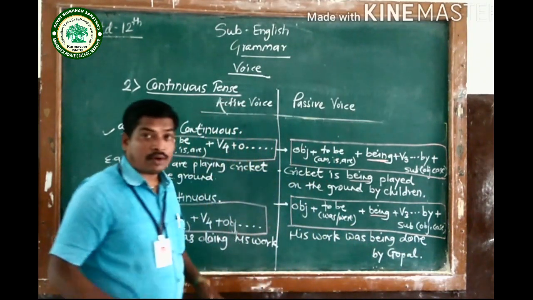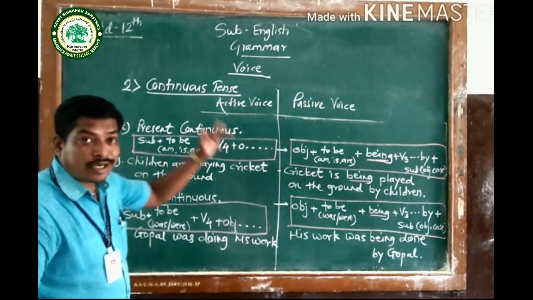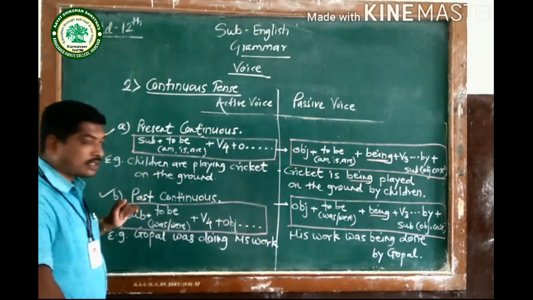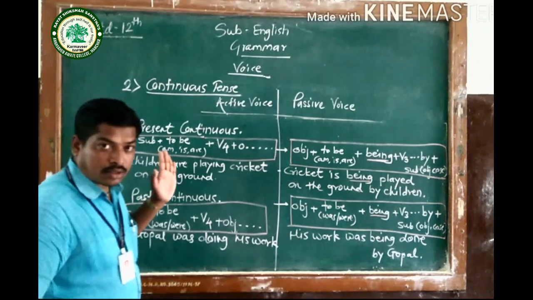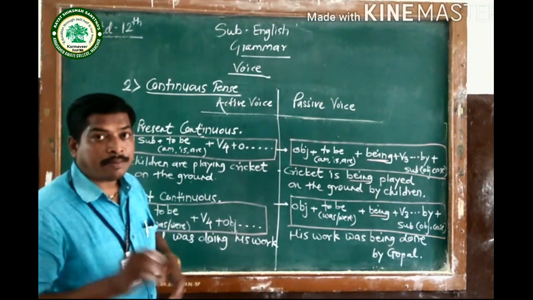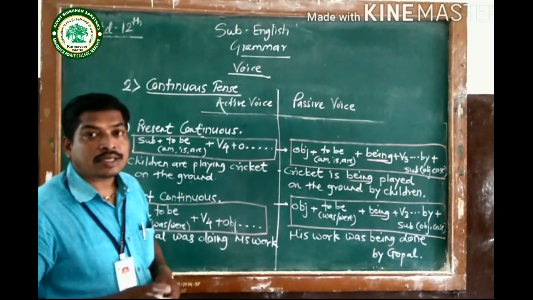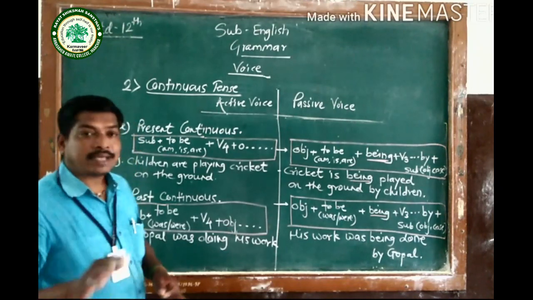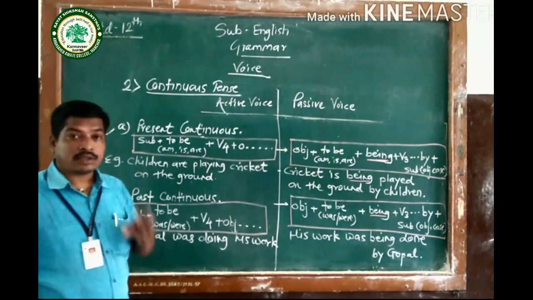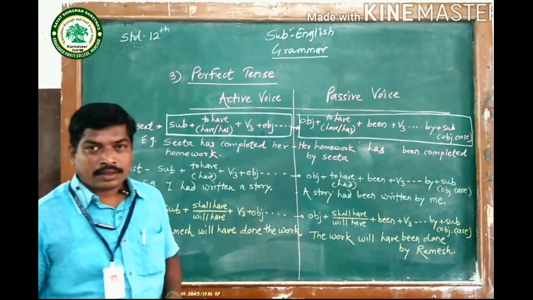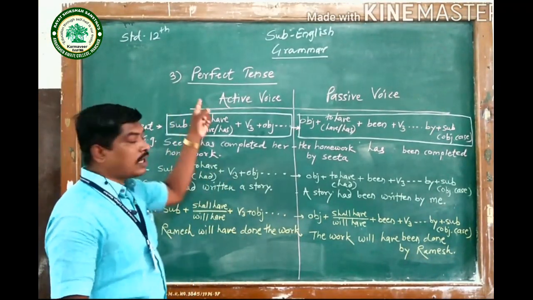In this way, we have seen the continuous aspect, continuous present and continuous past, how those two types of tense are converted into passive voice. Remember well, future continuous tense can't be converted into passive. Now let's move forward again towards the third aspect. It is perfect tense.